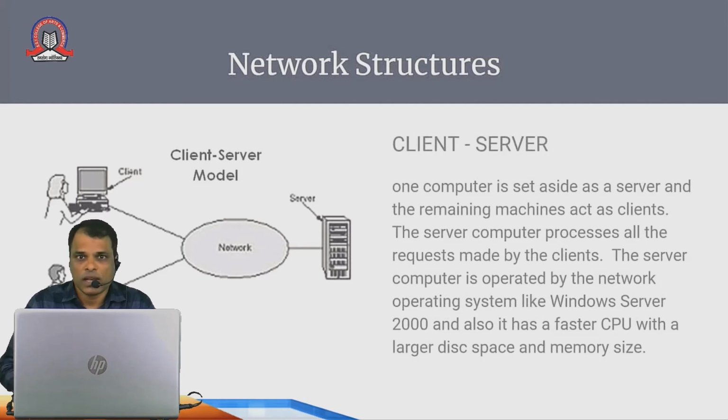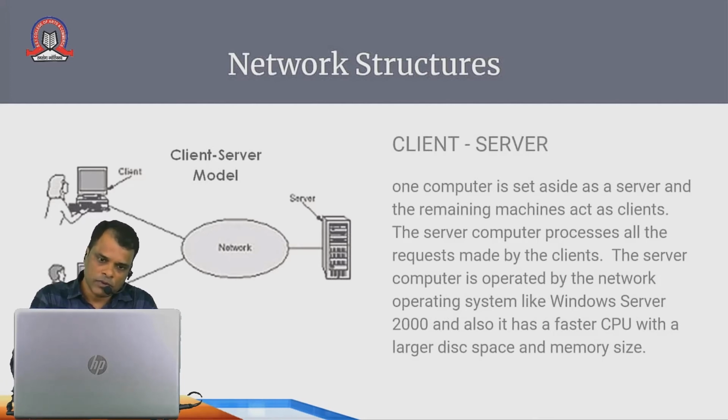One more question may arise in your mind: what is meant by an operating system? A simple example is our mobile phone's operating system. Usually our mobile phone operating system is Android, and the software we use as an operating system for a computer, a very common example, is Windows. Fine. So it again has versions. For home use, there is a different version, and for server use, the name is given as Windows Server 2000.